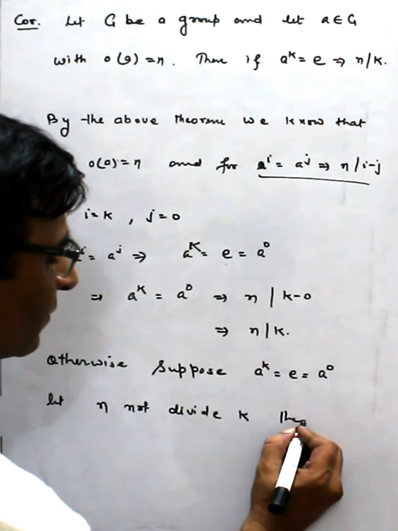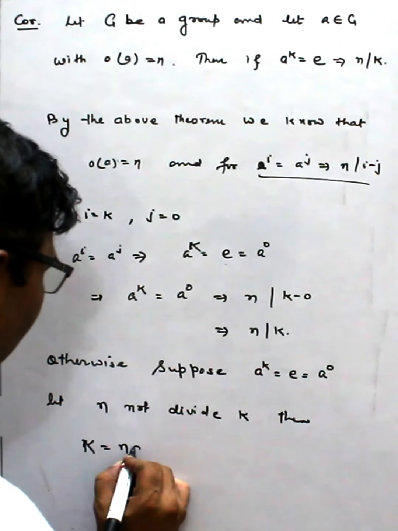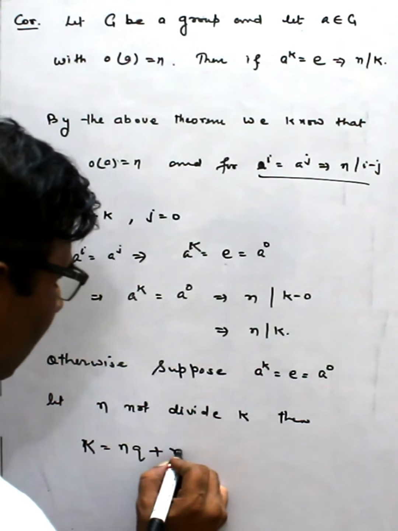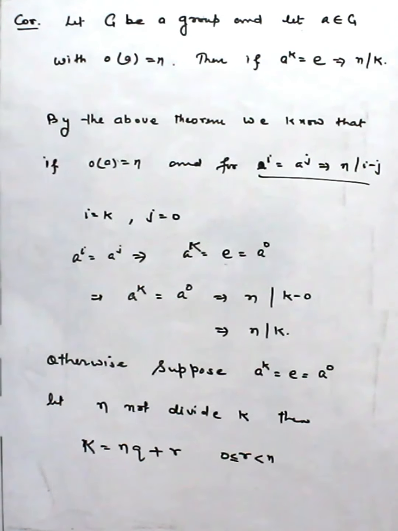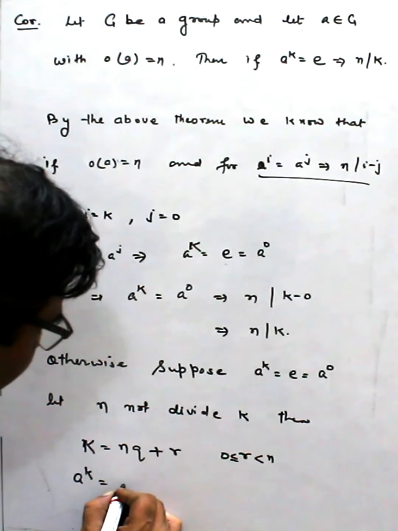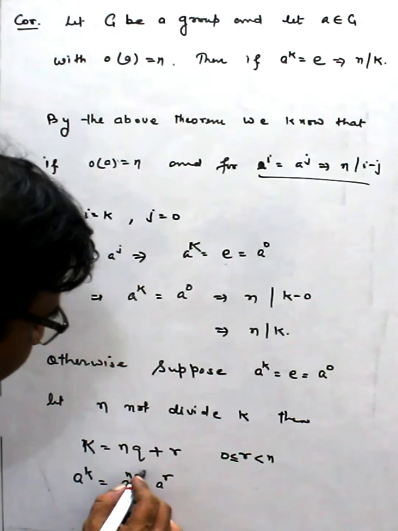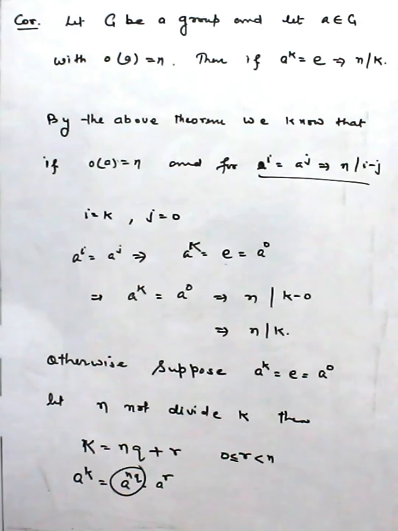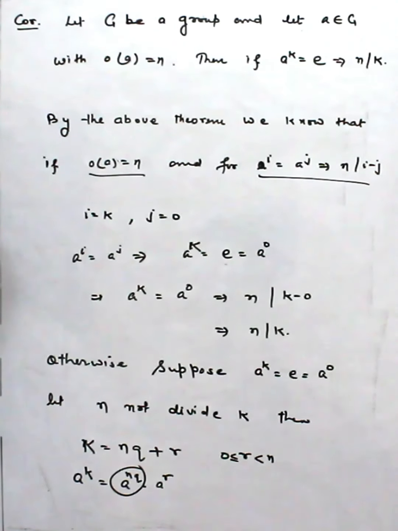Then k is equal to nq plus r, where r lies between 0 and n, and this means I can write a^k is equal to a^(nq) into a^r, and this becomes identity because order of a is n.